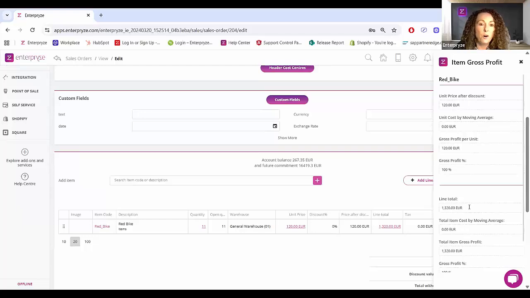So you can see all of the information based on, of course, the way you have defined it in your organization. So whether that's by, as you can see here, moving average, but yours might be by actual cost, which is manual cost, or by a price list, or by cost price. So whatever way you've defined that against your organization, you'll now be able to see that against the item at line level.